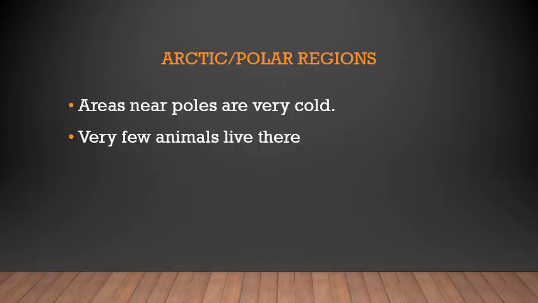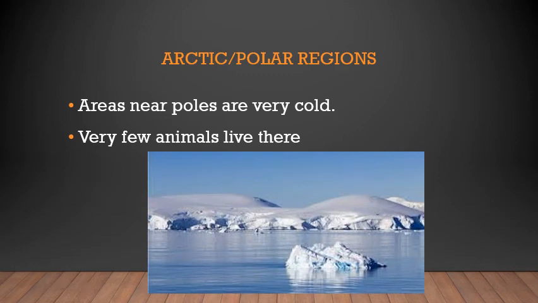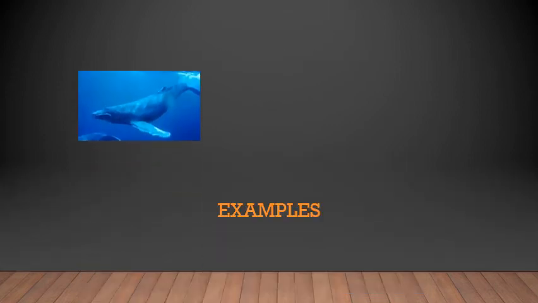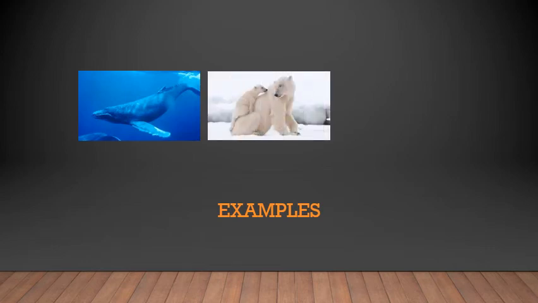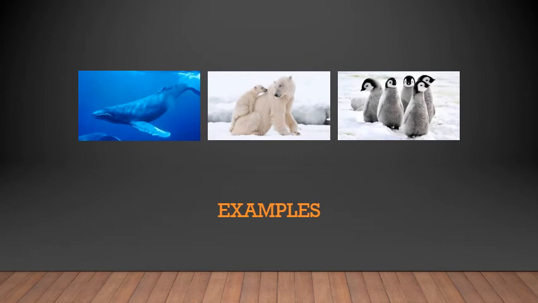Next is Arctic or polar region. Now you saw the deserts were extremely hot regions. So the Arctic or the polar regions are extremely cold regions, and very few animals can live in these polar regions. For the maximum number of days in the year, it is extremely cold. Now the examples for the animals which live in Arctic or polar regions are humpback whale. As you can see in the picture, this is called the humpback whale, the polar bears and penguins. These are the animals which live in Arctic or the polar region.